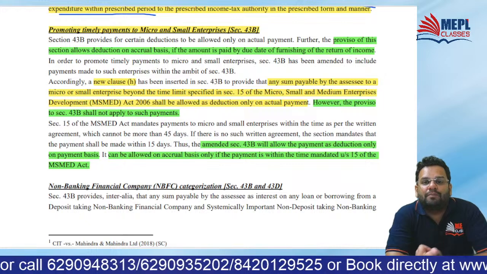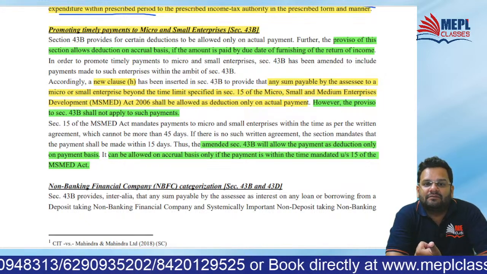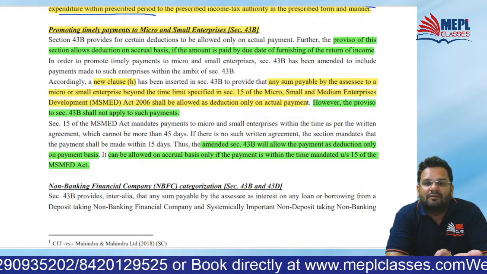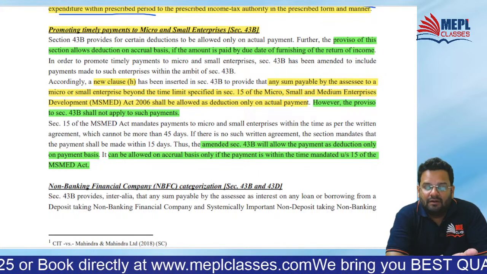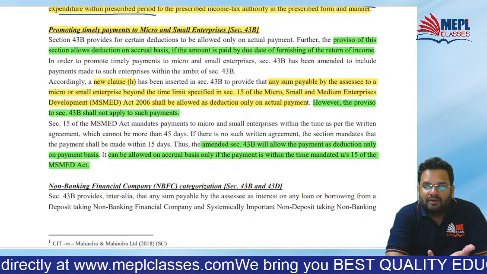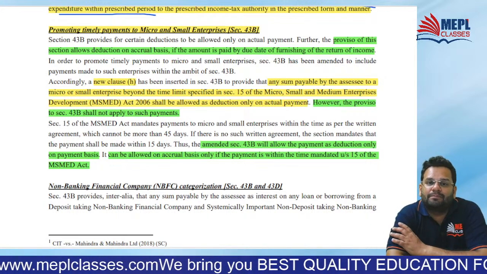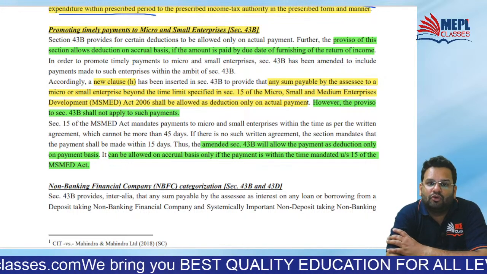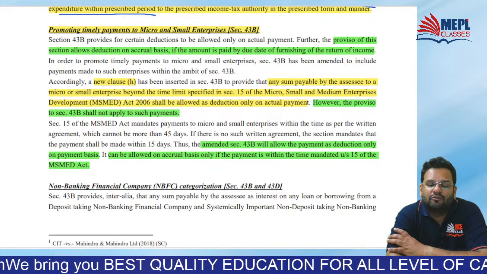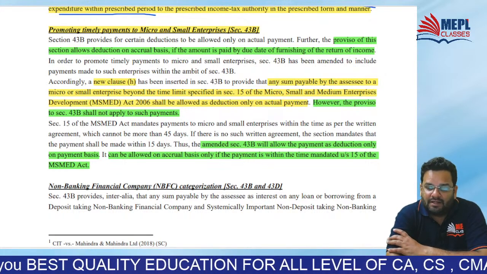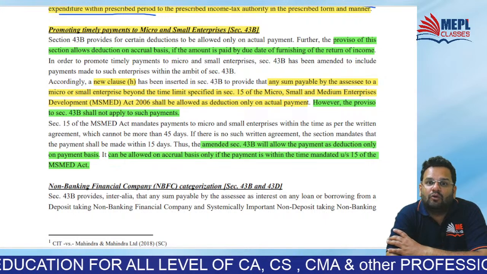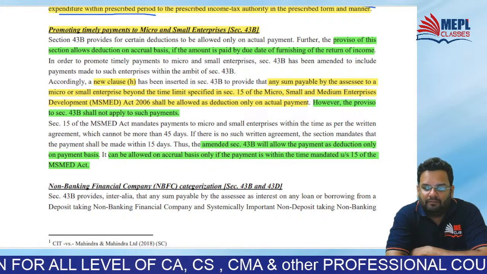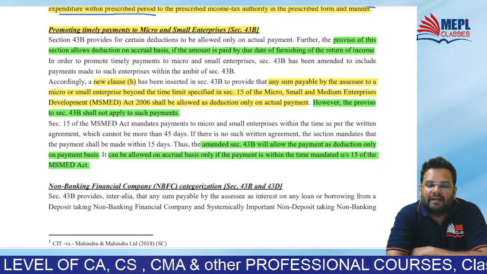Like amount payable to Indian Railways, interest payable to banks, cooperative societies, statutory dues, certain amount payable to employees. Do you remember this? 43B? Yes. In fact, they are allowed only when they are actually paid.